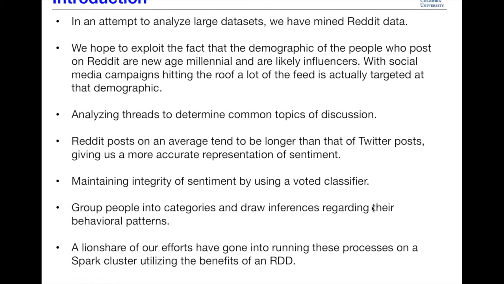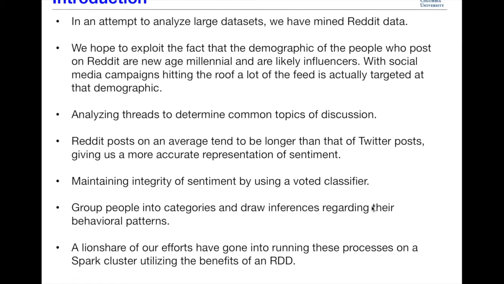We wanted to analyze threads to determine common topics of discussion. We realized that Reddit posts on an average tend to be longer than that of Twitter posts, giving us a more accurate representation of sentiment. Maintaining integrity of sentiment by using a voted classifier. We shall explain what a voted classifier is a little later in this video. We want to group people into categories and draw inferences regarding their behavioral patterns.